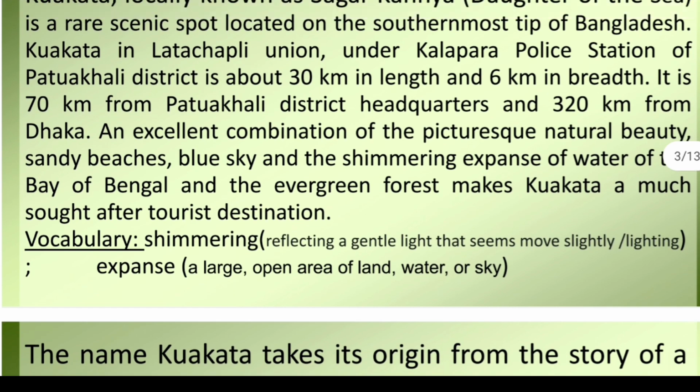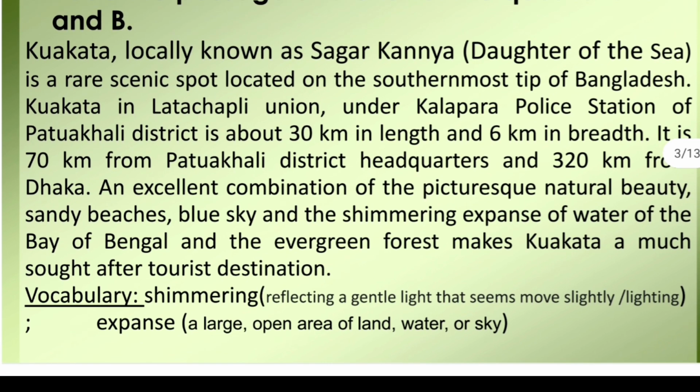For your better understanding, dear learners, you have vocabulary. Shimmering. Shimmering means reflecting a gentle light that seems to move slightly, or you can say lighting. Expanse, a large open area of land, water, or sky.